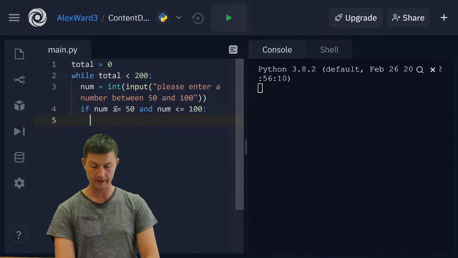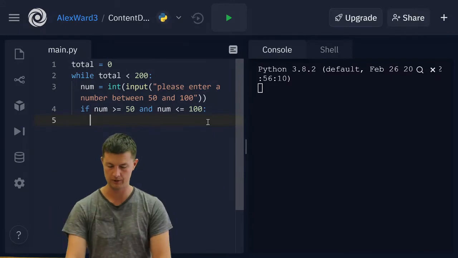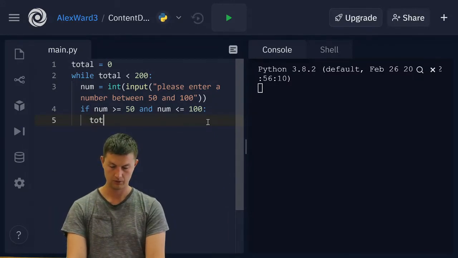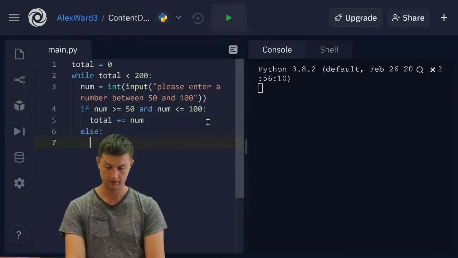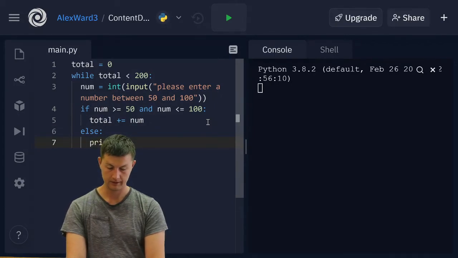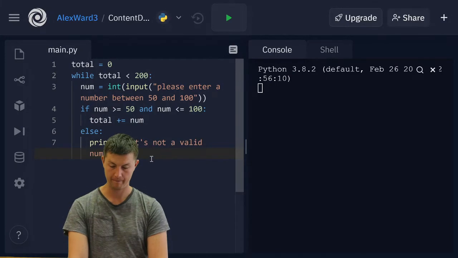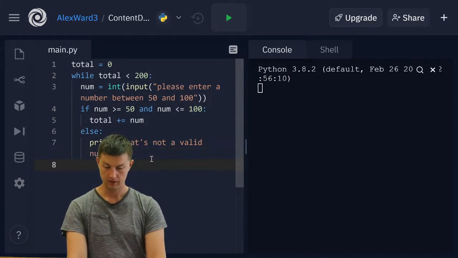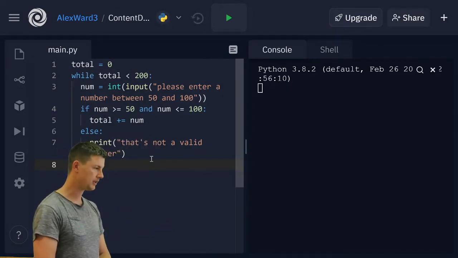If the number is greater than or equal to 50 and less than or equal to 100, if it's between 50 and 100, including those, total plus equals number. Let's just put a quick little else statement here. That's not a valid number. Okay. Once we've finished with our while loop, what do we need to do?